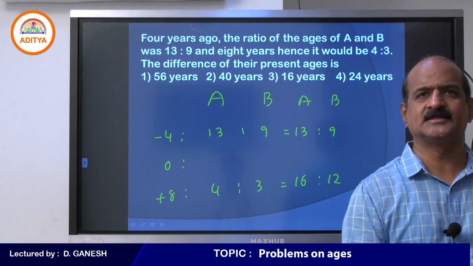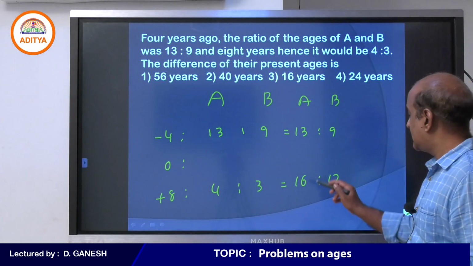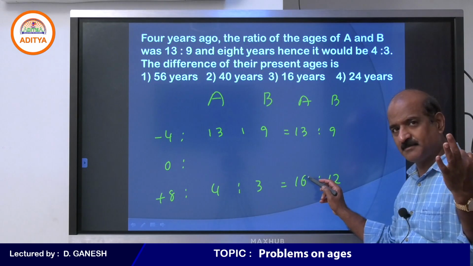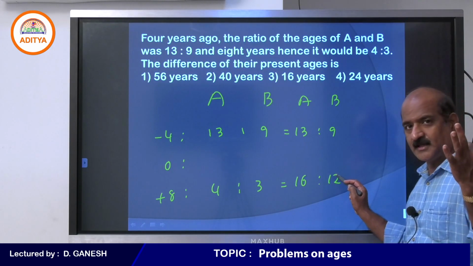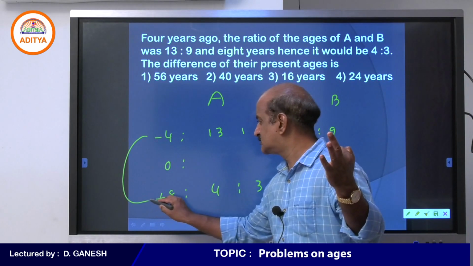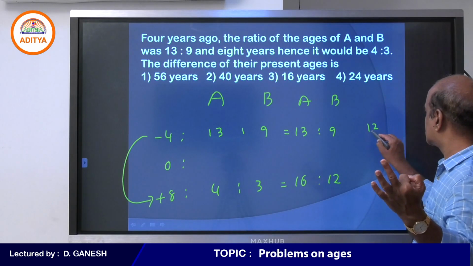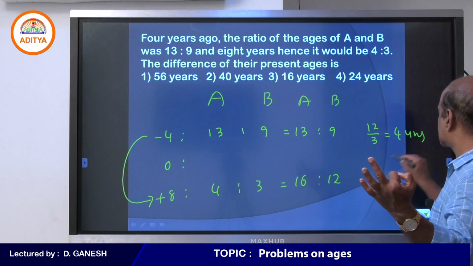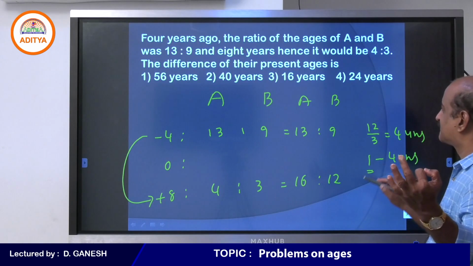Yes, I can see your messages. Come on, student. Age of A, 13 parts to 16, increases by 3 parts. B's age, 9 to 12, increases by 3 parts. And over a period of 12 years, therefore, 12 years, 3 parts, every one part is 4 years.